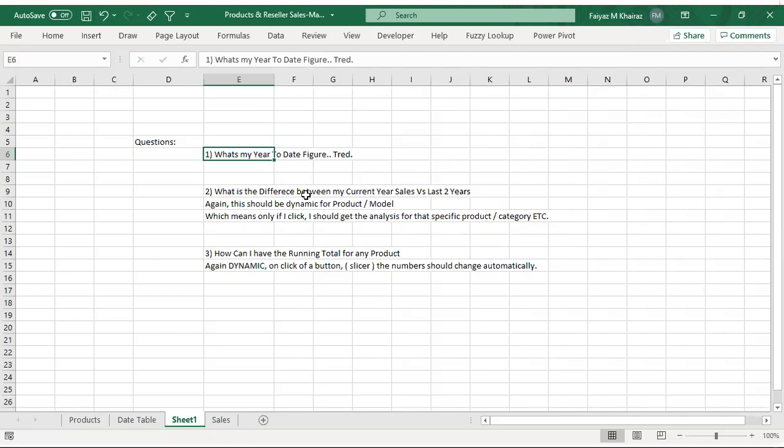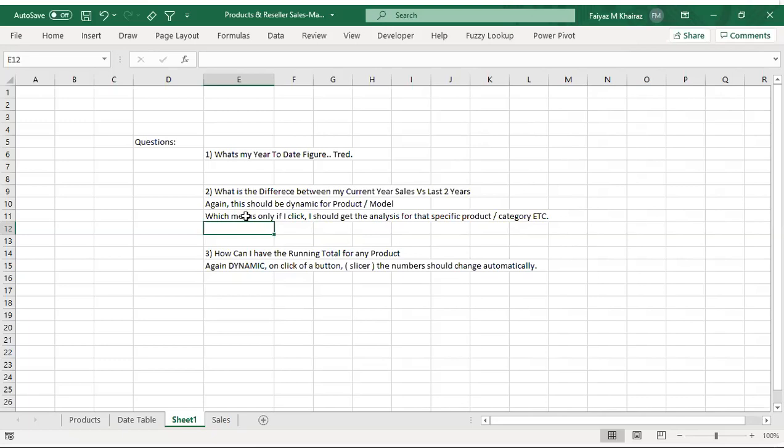Okay. And then the next question I will be talking about is, what is the difference between the current year and the last 2 years? So I want to compare the current year with the last 2 years. So for example, if you're in 2020, I want to compare with 2018. I want to see the comparison. I want to minus and see what the difference is. Okay. So that's what I want to see. And it should be dynamic again. So if I click on product, the numbers change. If I click on a particular category, the numbers change. Everything you're talking about is dynamic. I'll again repeat, everything you're talking about is dynamic.